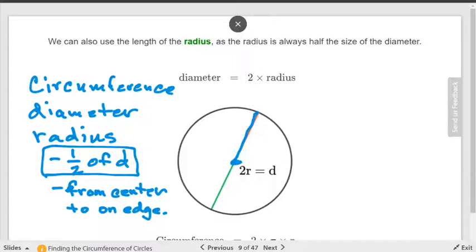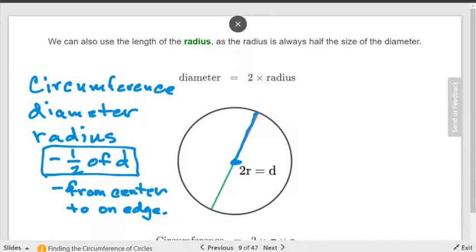Half of it, which means divide it by what? 2. Either multiply by 1/2 or divide by 2, that means exactly the same thing, right? So if I know the radius, I can find the diameter by making it twice as big. What does it mean to make it twice as big? Times it by 2. There you go.